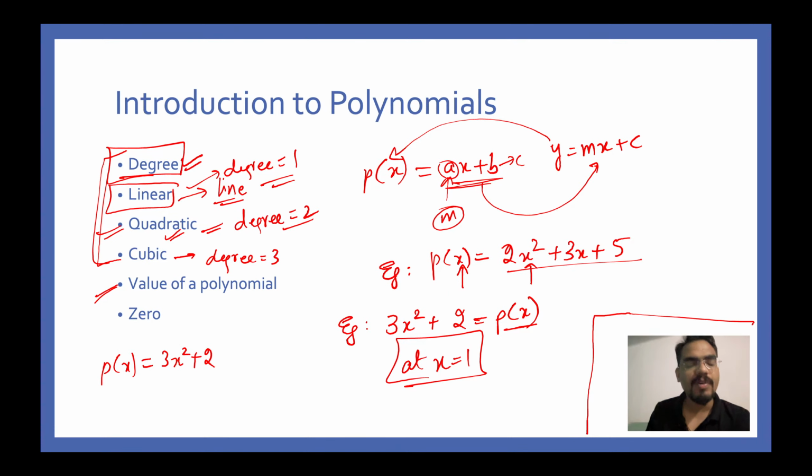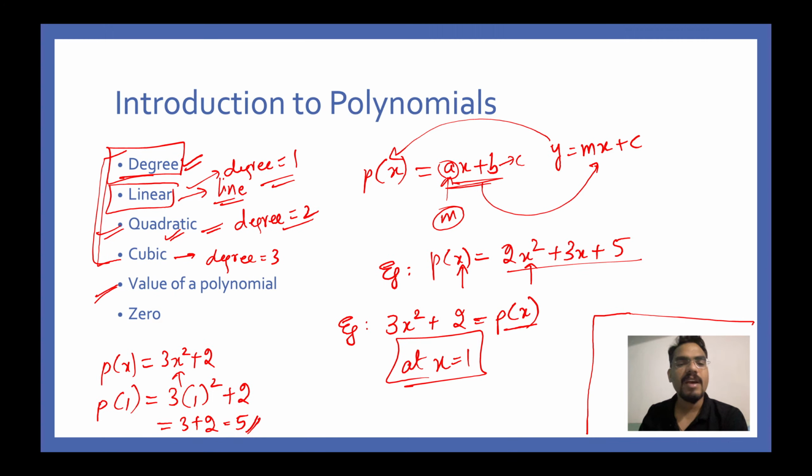So let's say your polynomial p of x is equal to 3x square plus 2. Now all you have to do here is find the value of the polynomial. How do you find it? Put the value of x in this polynomial. So you will say polynomial p of 1 is equal to nothing but 3 into 1 square plus 2, and this will be equal to 3 plus 2, which is equal to 5. So the value of your polynomial at x is equal to 1 is 5, and this will change once you change the x, because this polynomial is dependent upon x. I hope you understood value of a polynomial.